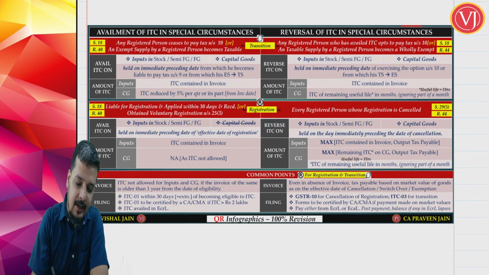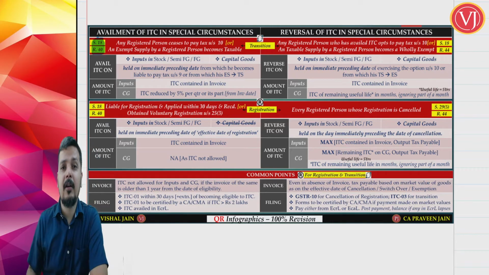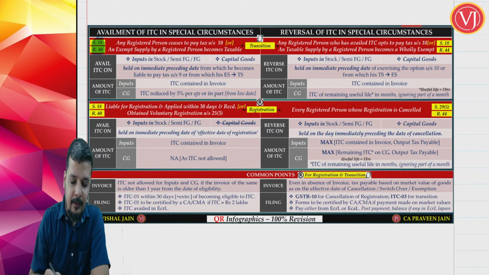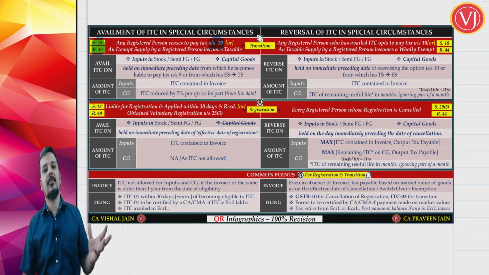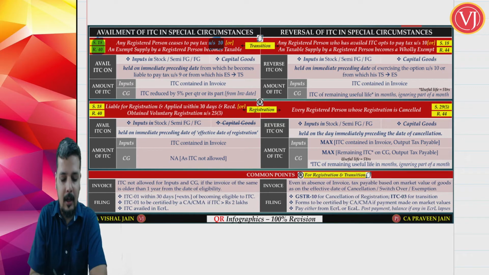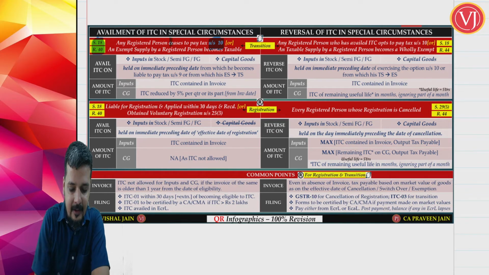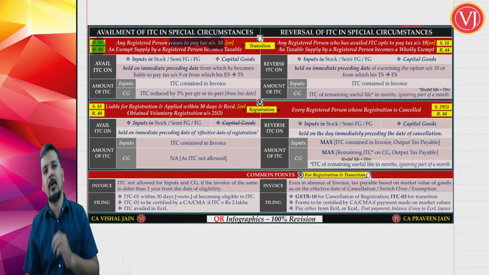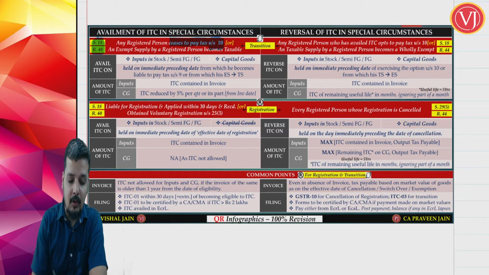Now section 18 read along with section 40 talks about your switch over from your composition scheme to regular scheme. So when you are paying composition tax, now you say that you want to go for regular tax, ceases to pay tax under section 10, which means composition scheme to regular scheme, or you are talking about switch over from your supply which was earlier exempt, now it has become taxable.